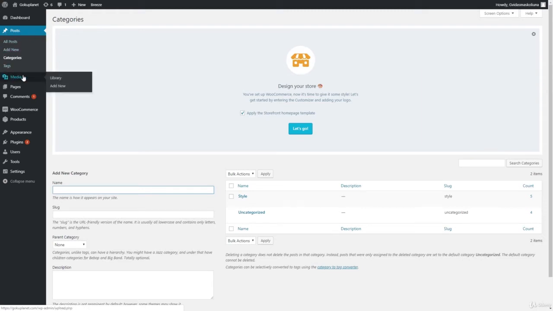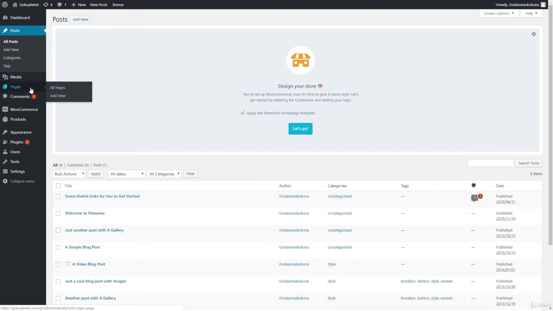This section is for media. As you can see, library and add new. This one is meant for images, videos, and all other files. Right here you'll be able to find all your media files, and you will be able to add new ones, but I usually never use this option.